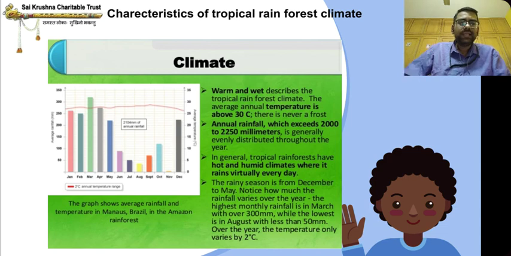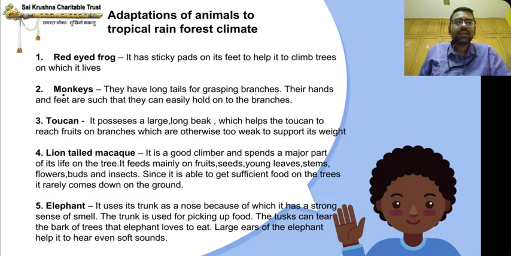The rainy season is from December to May. From when is the rainy season? December to May. Notice how much rainfall varies over the year. The highest monthly rainfall is in March with over 300 millimeter, while the lowest is in August with less than 50 millimeter. Over the year, the temperature only varies by 2 degrees Celsius. Okay, these are the characteristics.